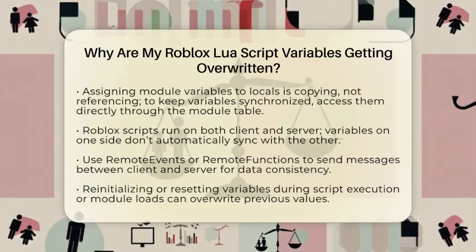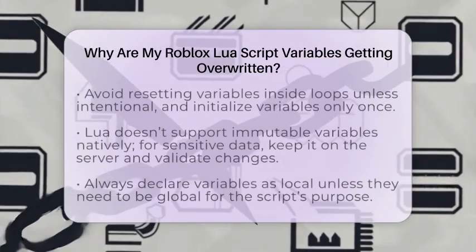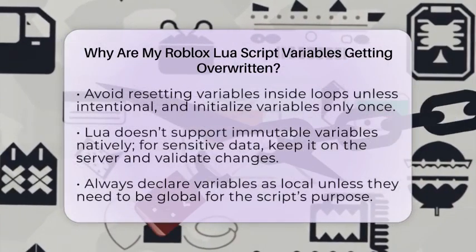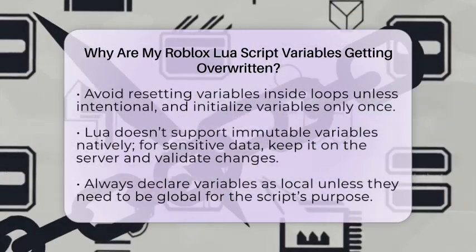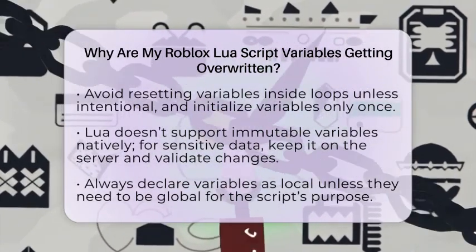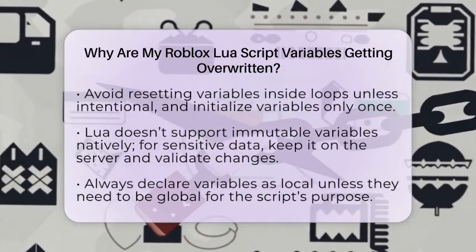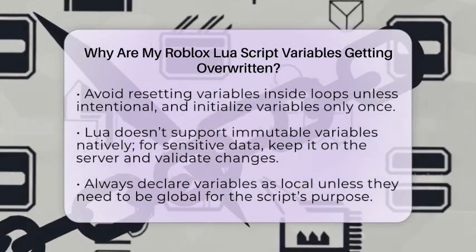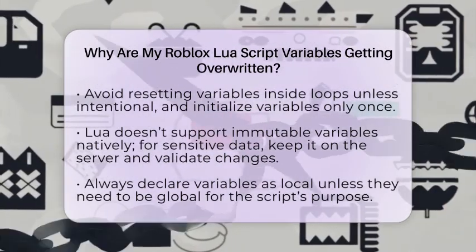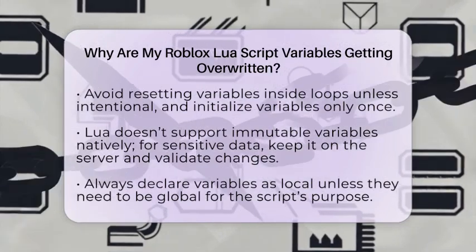Also, remember that Roblox scripts run on both the client and the server. Variables on the client side do not automatically sync with the server. If you change a variable on the client, it won't reflect on the server, and vice versa. To share data between client and server, use remote events or remote functions. These are special tools that send messages back and forth, keeping your variables in sync.